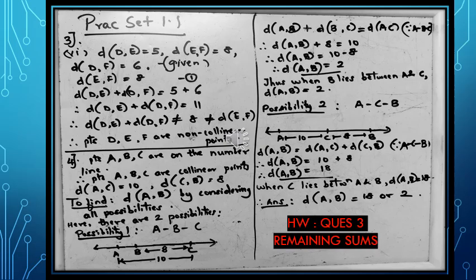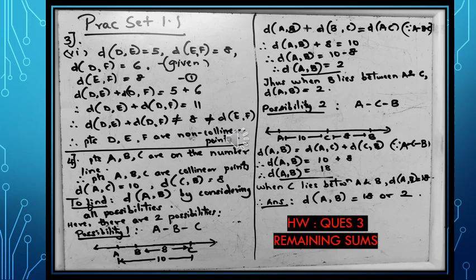Let us solve one more question from question number 3. Sub-question number 6. Distance DE is equal to 5, distance EF is equal to 8 and distance DF is equal to 6. The largest distance among this is 8 and therefore we write it as distance EF is equal to 8. In the next step, we add the remaining two distances.